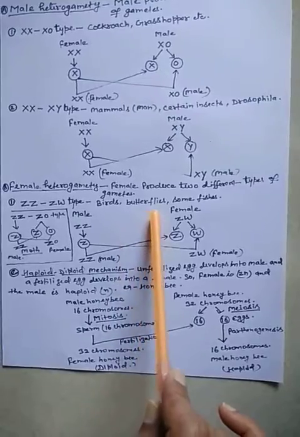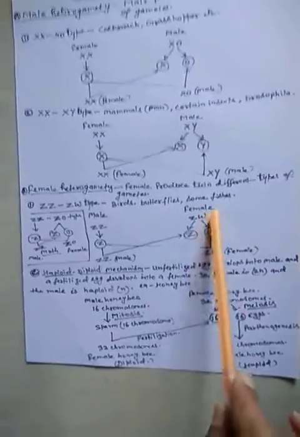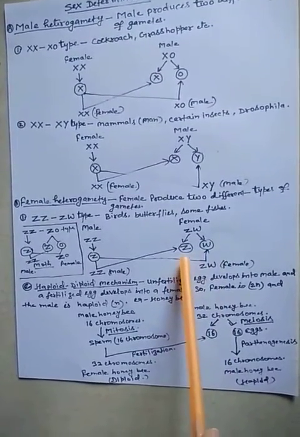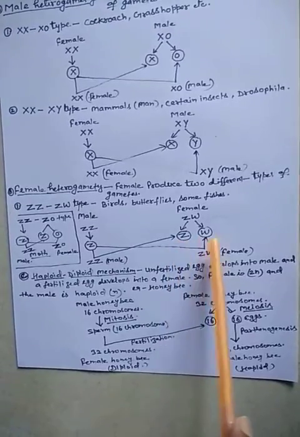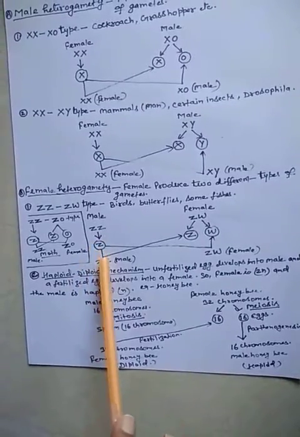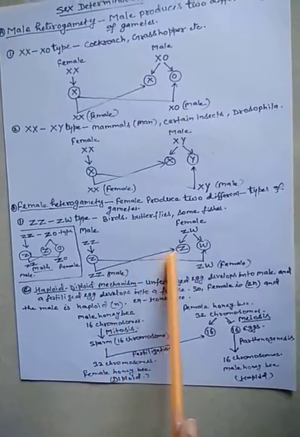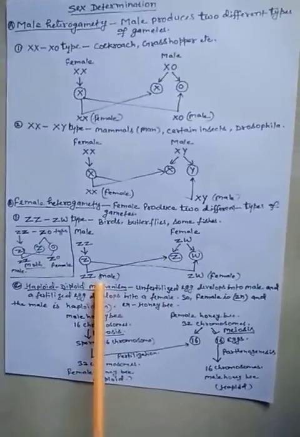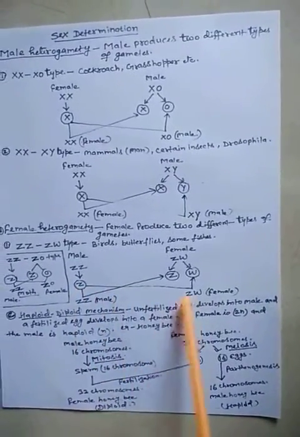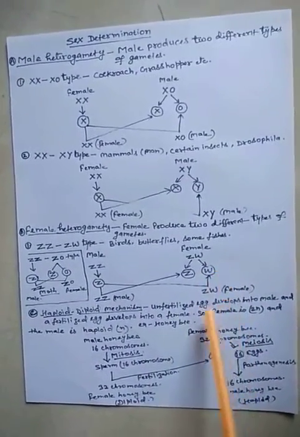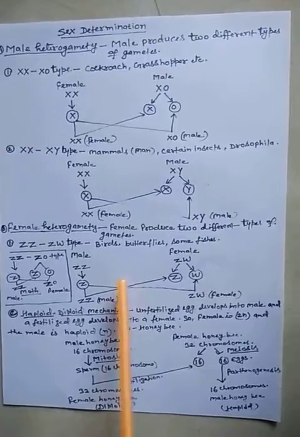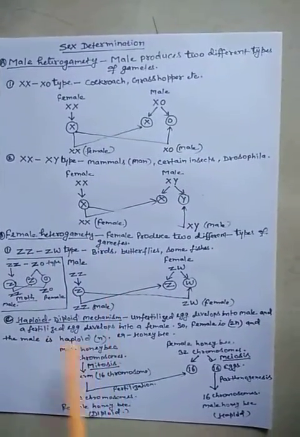In birds, in some butterflies, in some fishes, the female produces two types of gametes, Z and W, means 50% of eggs contain the Z chromosome and 50% contain the W chromosome. So if the male gamete fuses with the female gamete Z, it develops into the male ZZ, and if it fertilizes the female gamete W, it develops into the female. So this is another condition of sex determination that shows female heterogamety.